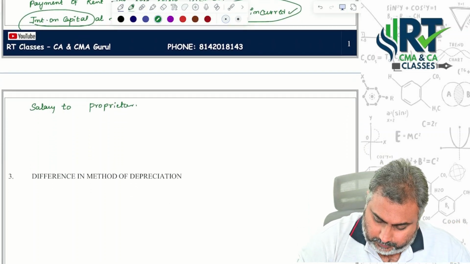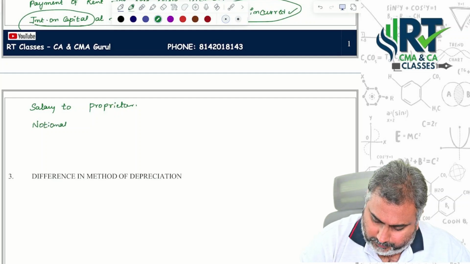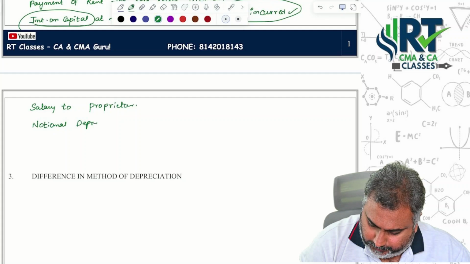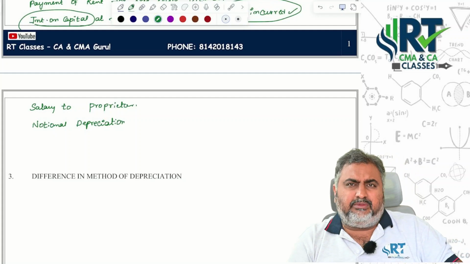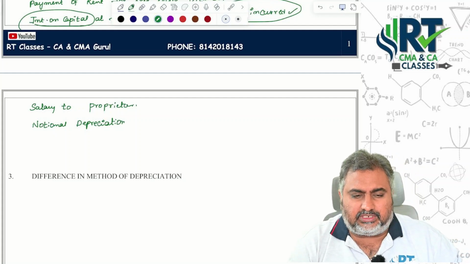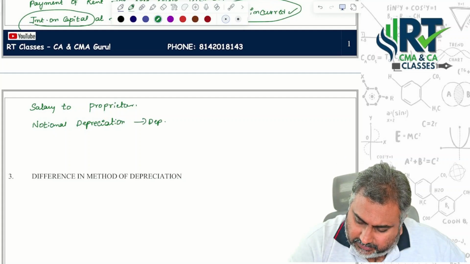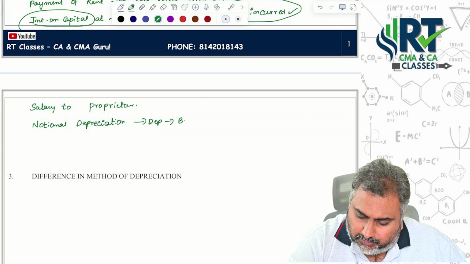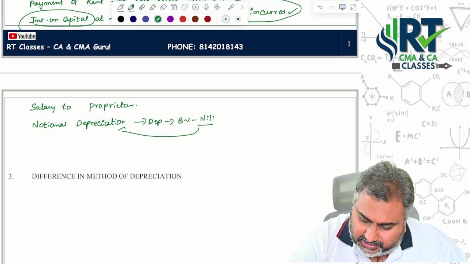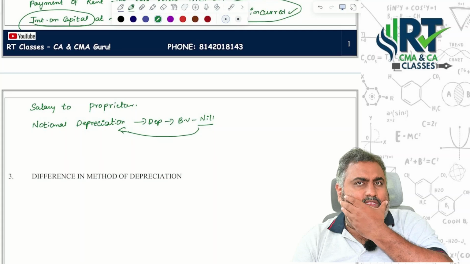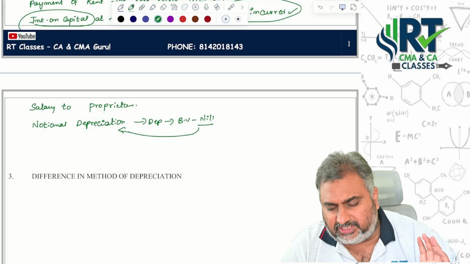Even notional depreciation. Depreciation we record in financial books. Suppose depreciation is already fully charged and the book value of the concerned asset is nil, but still you show depreciation in the books of accounts. This is also a notional depreciation, and it will be shown from the costing point of view.